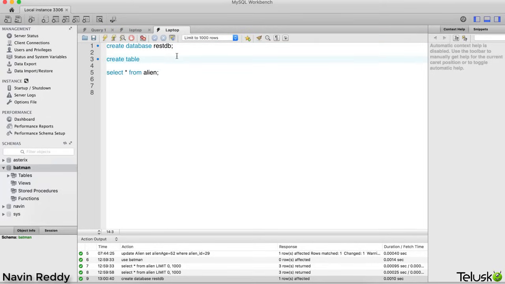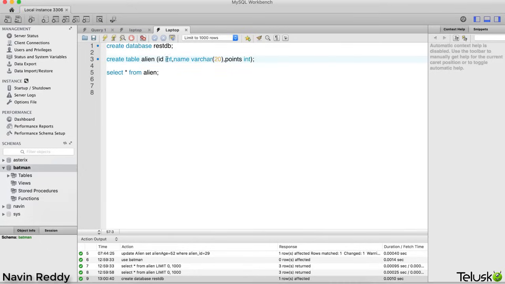So we'll say create table. We'll say the table name is alien, and this alien will have an alien ID. We'll keep it as ID itself. So we'll say ID as int, comma, name as varchar. Let's say the size of 20, provided it's not my name, because my name is very big, you know. If you don't know, that's fine. So I will say ID int, name varchar, and I also need points, which is of type int.